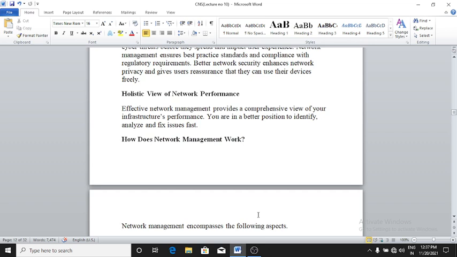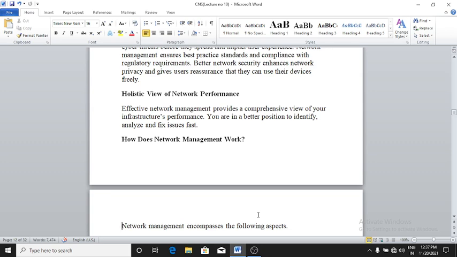Holistic view of network performance. Effective network management provides a comprehensive view of your infrastructure performance. You are in a better position to identify, analyze and fix issues fast.